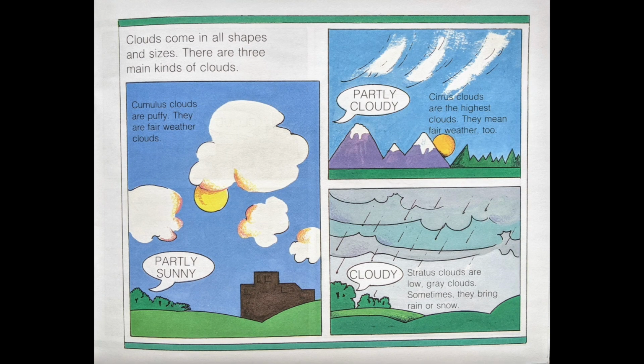Clouds come in all shapes and sizes. There are 3 main kinds of clouds. Cumulus clouds are puffy. They are fair weather clouds, partly sunny. Cirrus clouds are the highest clouds. They mean fair weather too, partly cloudy. Stratus clouds are low, gray clouds. Sometimes they bring rain or snow. Cloudy.